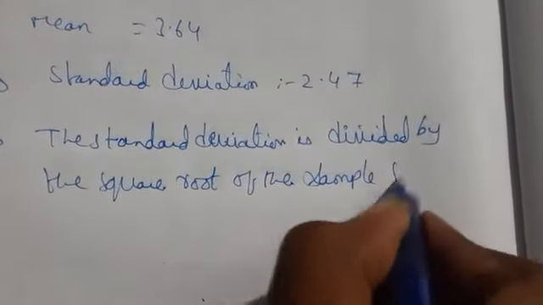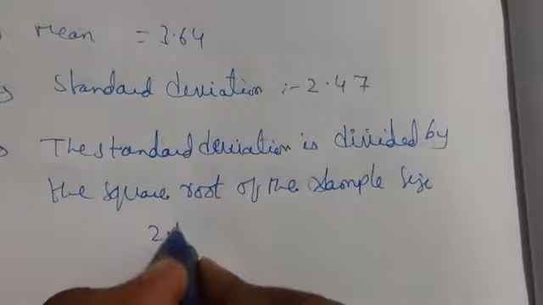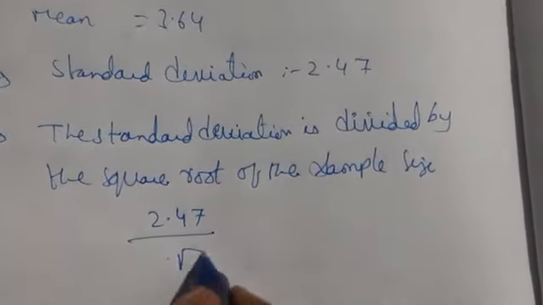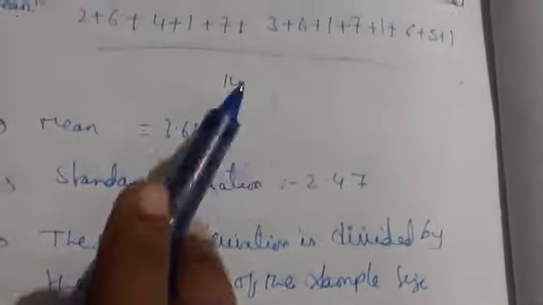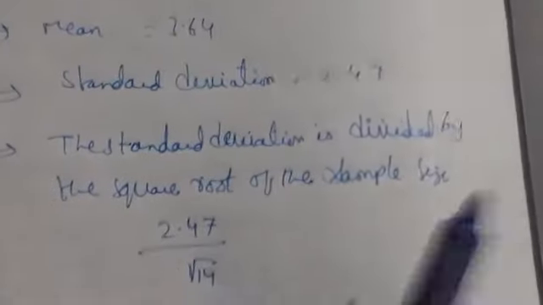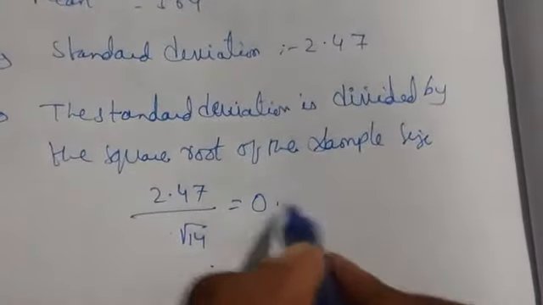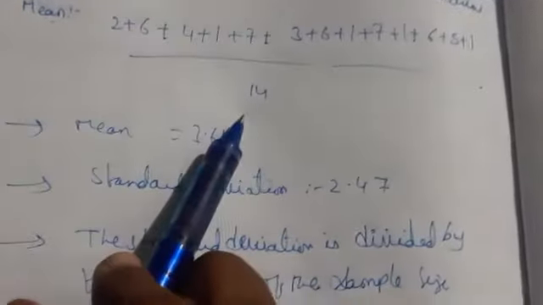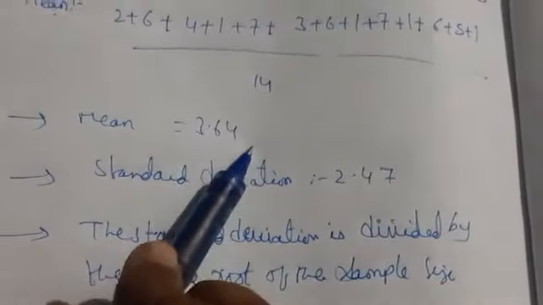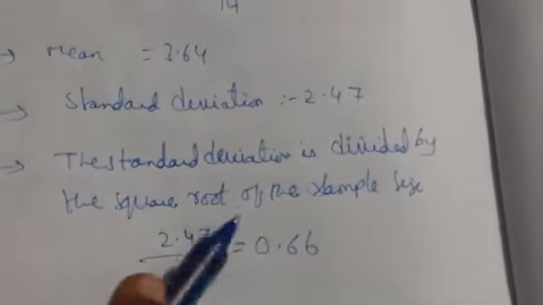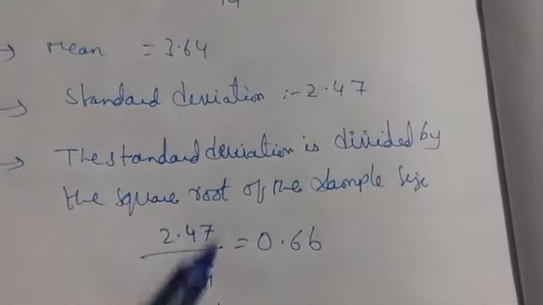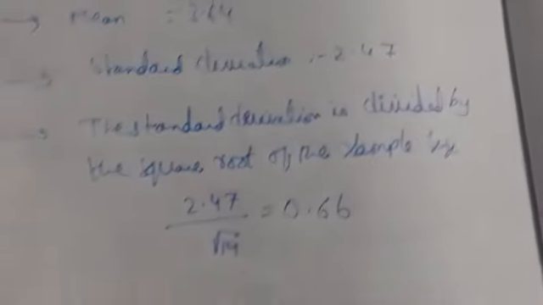So 2.47 by root over 14, since the size of the sample is 14. We get 0.66. So they have given 14 values; first we find the mean, then the standard deviation, and then divide the standard deviation by the square root of the sample size. This is the value we have got.